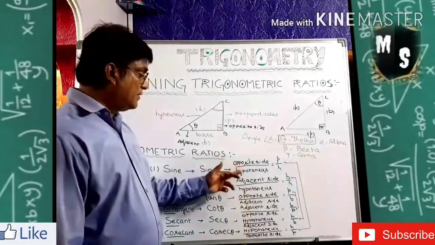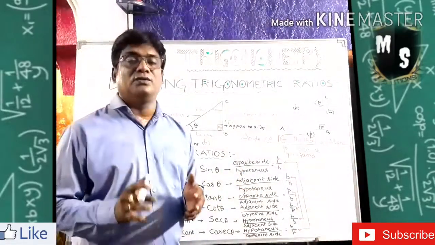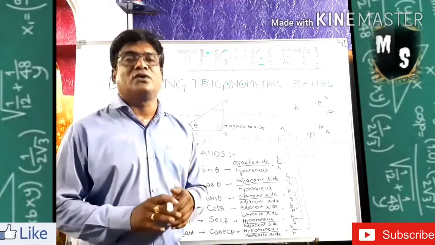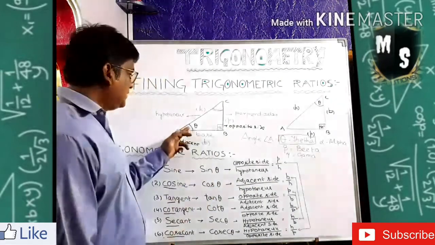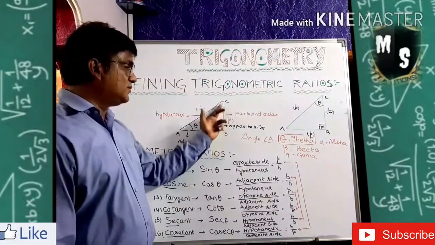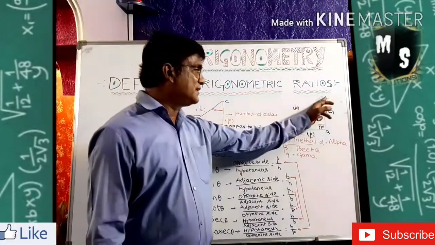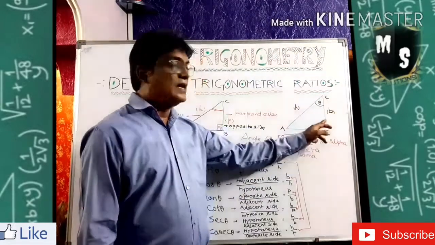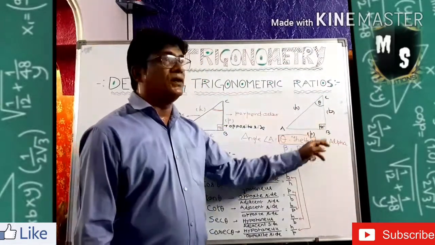I hope you understood what is called the opposite side and what is called the adjacent side. When theta is here, the adjacent side is this one. When theta is here, the opposite side is this one. When theta is here, the adjacent side is this one. So this one is the base. The opposite side is the perpendicular for you.